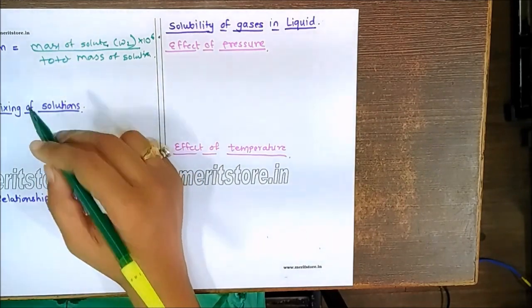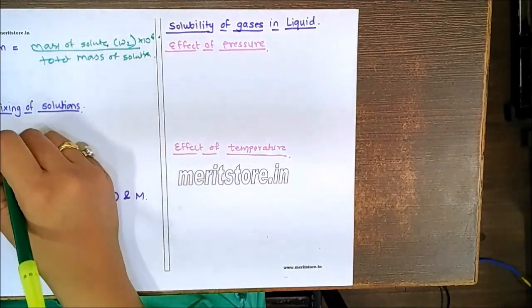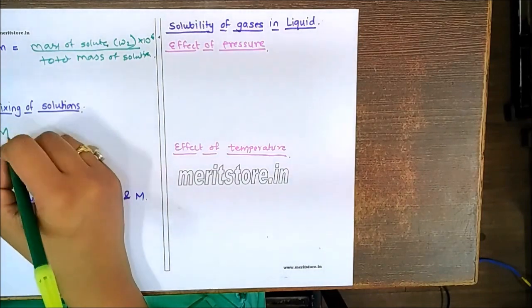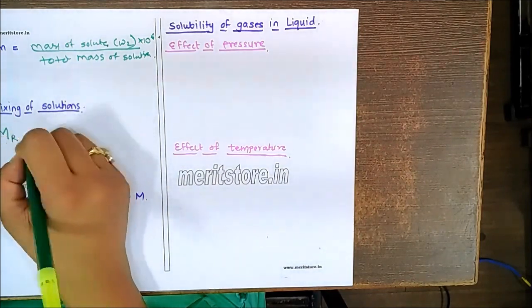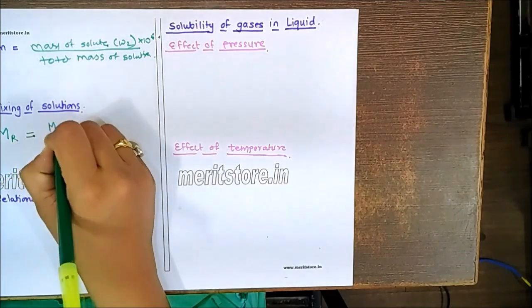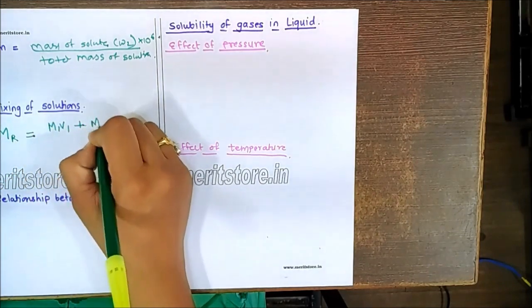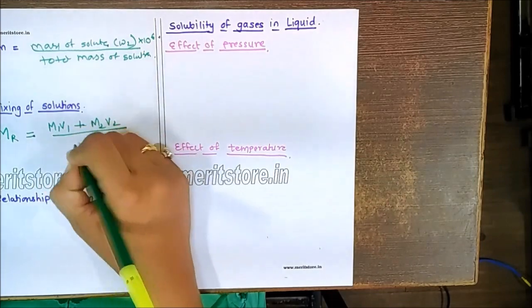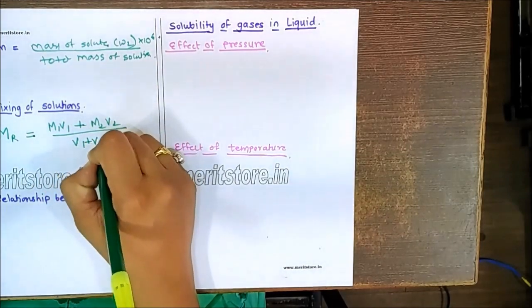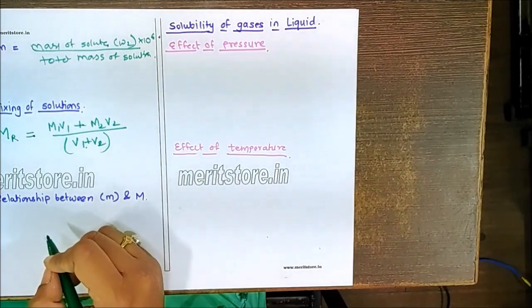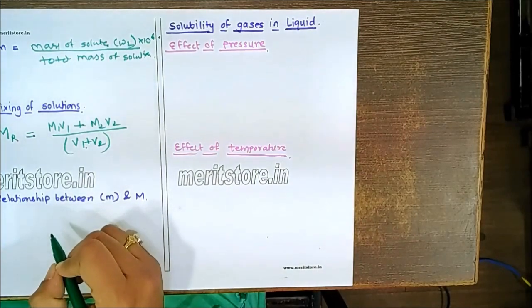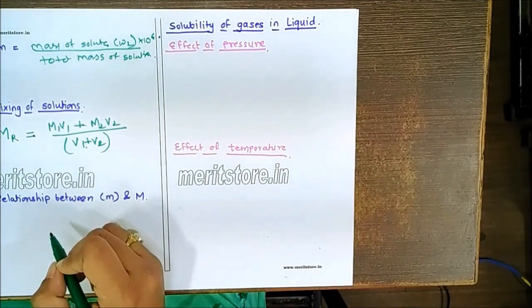Now mixing of solution. Always remember, if you are calculating the relative mixing, the molarity after mixing of the resultant solution will be M1V1 plus M2V2 divided by V1 plus V2, that's total volume.